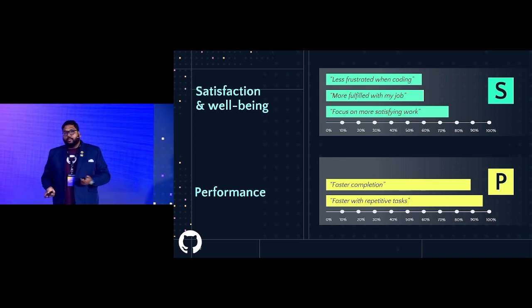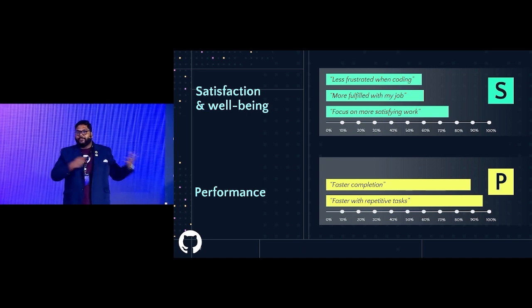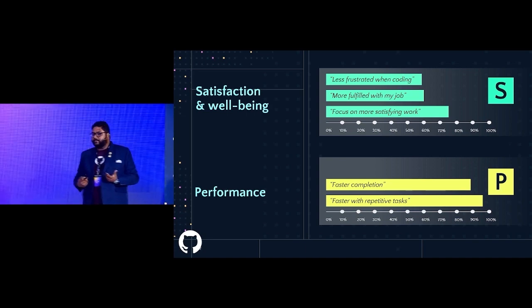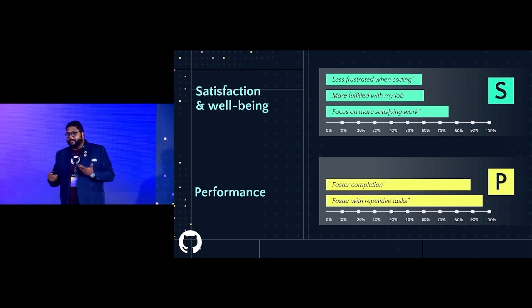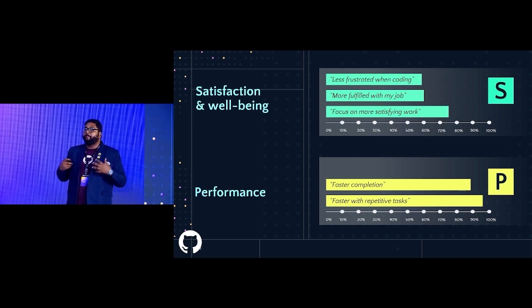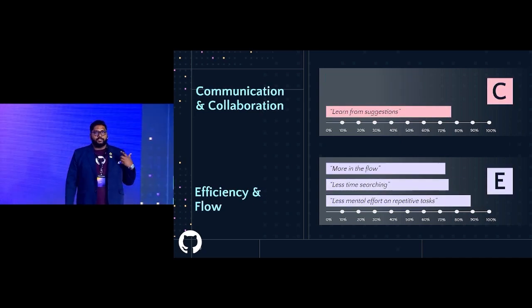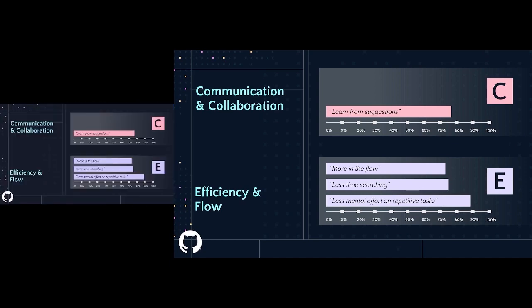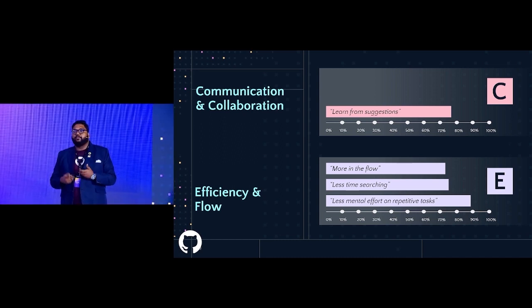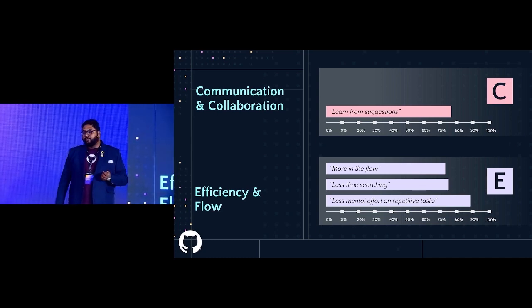for satisfaction. When it comes to performance, when you ask the same questions, you get the same sort of responses, with the overwhelming majority, 90%, saying they get faster completions, and with all repetitive tasks, they feel like they've gotten a lot better, right? And for communication and collaboration, the ability to learn from suggestions is a key part of the ethos behind Copilot. All of the suggestions that we give are not only relevant to you, but also give you a bit of education, for example, right? That's something that we've improved on. That's something that we felt users really loved, and that's an important insight for all of us.